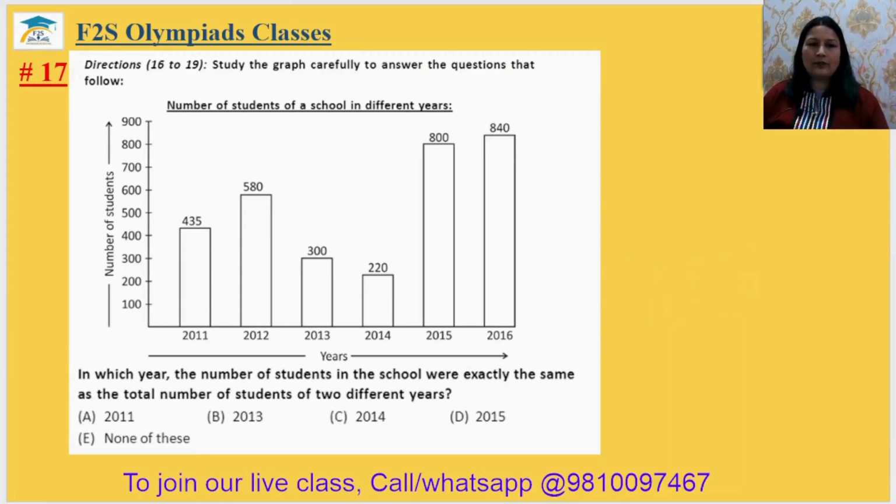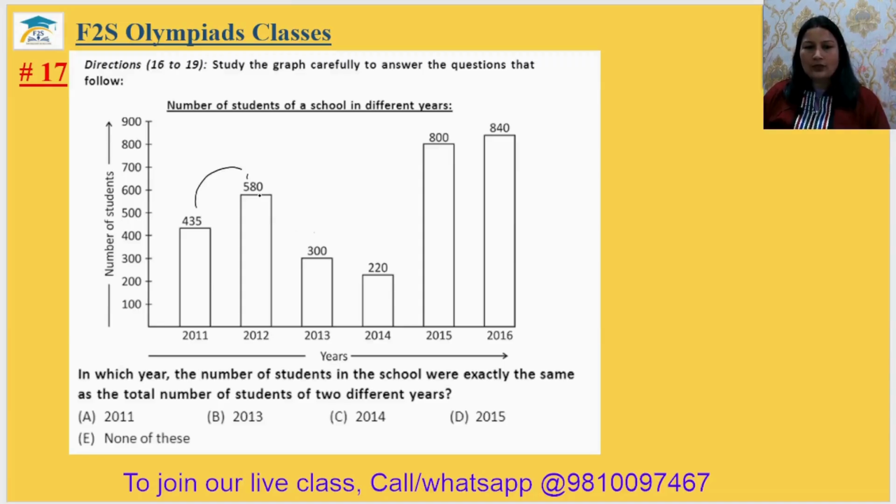Question number 17. In which year were the number of students in the school exactly the same as the total number of students of two different years? The students of two different years should equal the students of one year. We have to just find it. So we can check 435 plus 585, 4900, not equal.